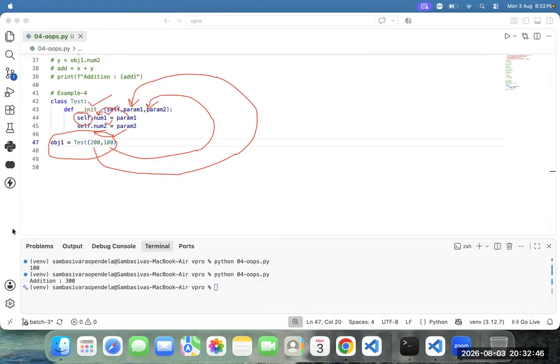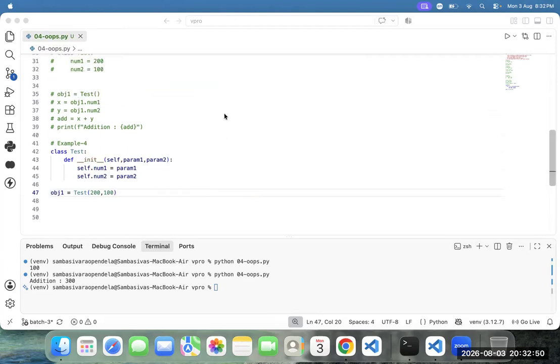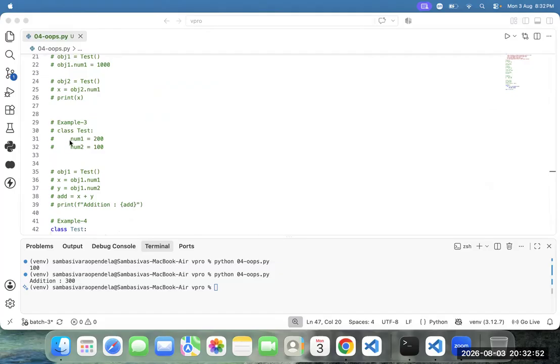Fine. Now, team, if you check the previous example, num1 was initialized directly.